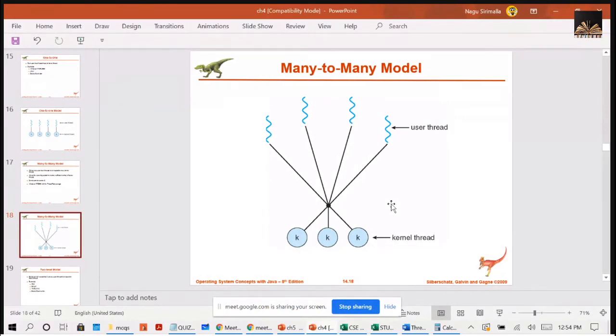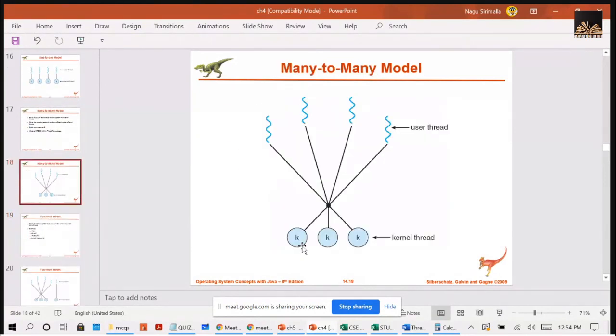The number of kernel threads may be specific to a particular application or a particular machine. So how many kernel threads should we have? It depends on the application, or it depends on the machine, right?